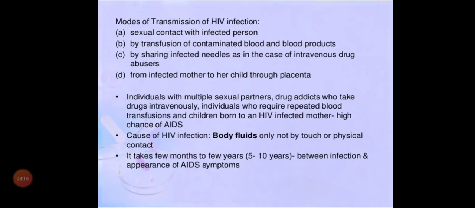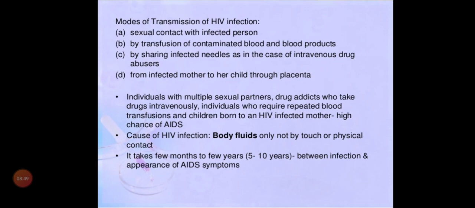Now we know the structure, and now we want to see how a person will get HIV in their body. There are four reasons. First reason, look at the slide. Sexual contact with the infected person. It will spread through body fluid only, not by sweat and all. Sweat is an external fluid, so it won't spread through sweating. Internal body fluids like blood or semen.